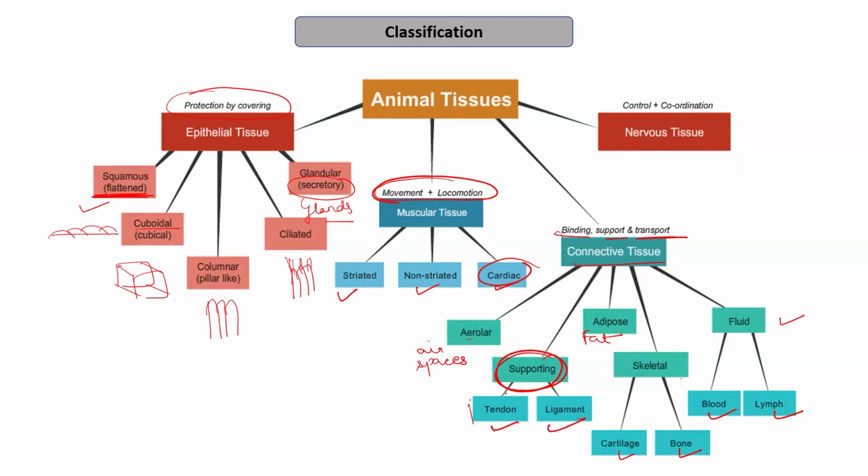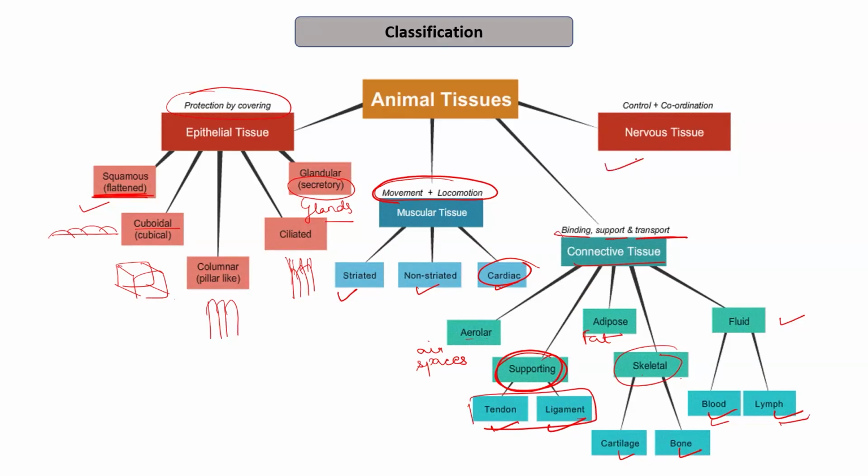So these tendons and ligaments help in the joining of bone to bone and bone to muscles respectively. Cartilage and bones are different types of skeletal connective tissue that provide the support. Then we have that provides the strength and support. Then we have fluid connective tissue that consists of blood and the lymph, which is fluid in nature.